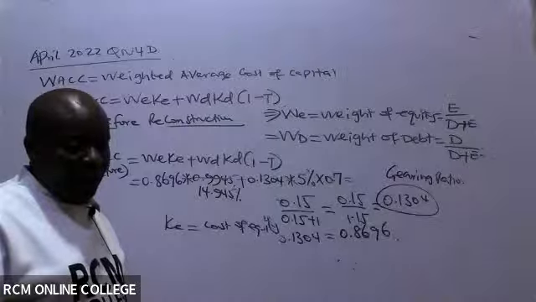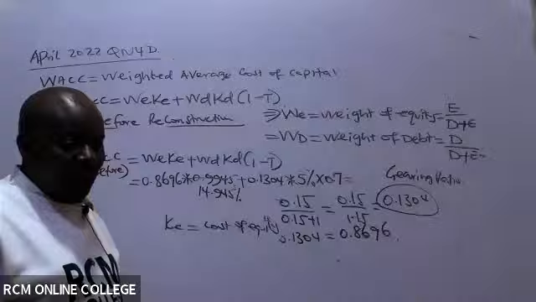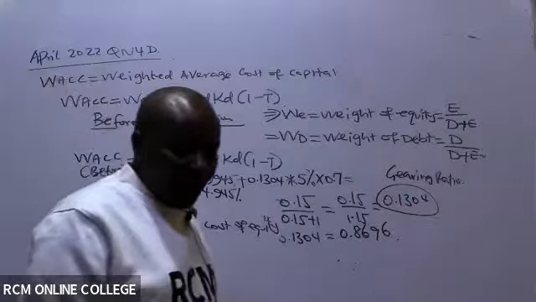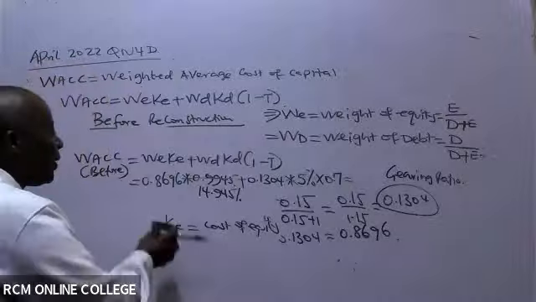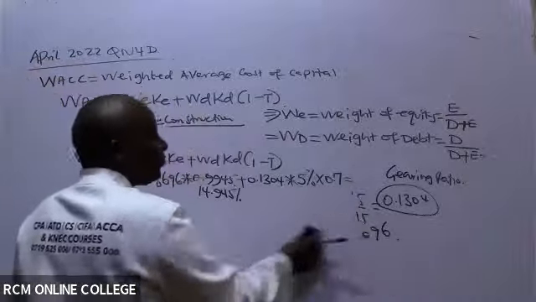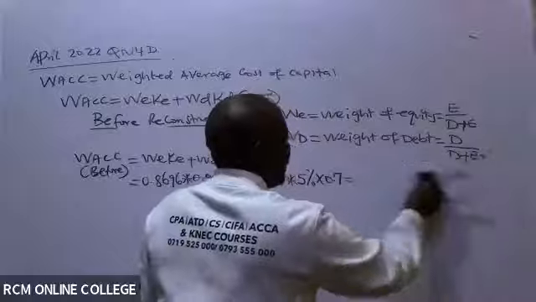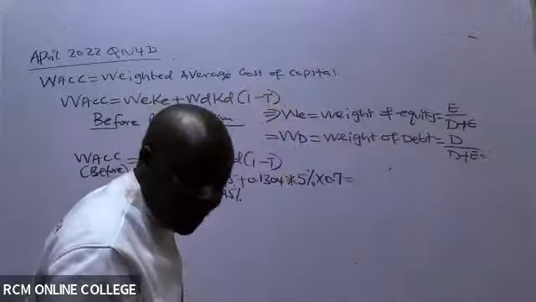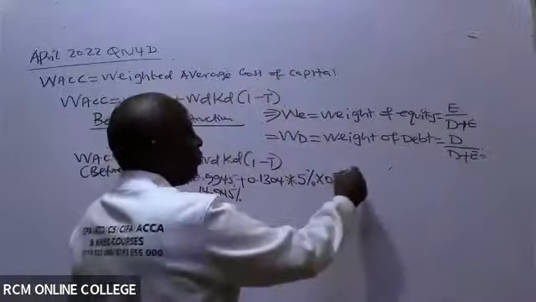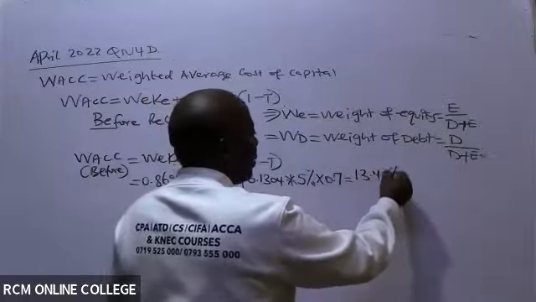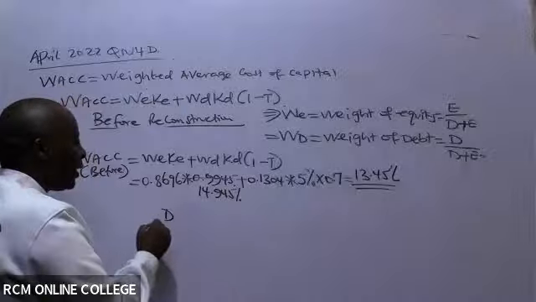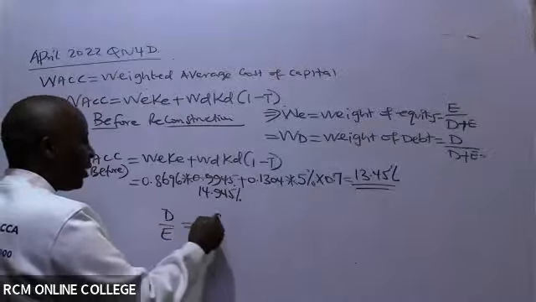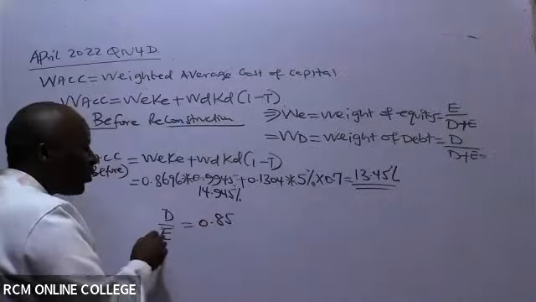Yeah, great. So at the end of the day, we are getting 13 point what here? 13.45. Is that okay, ladies and gentlemen? 13.45 is correct. So from Madam Kerubo, she's asking, if debt to equity is 0.85, how is equity 1?